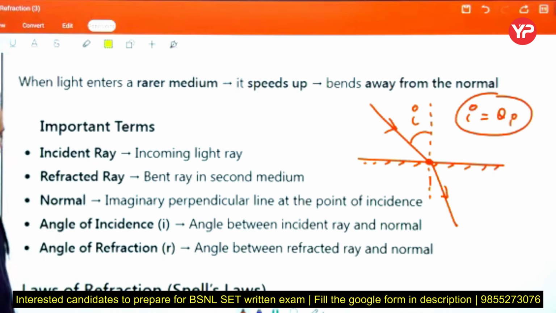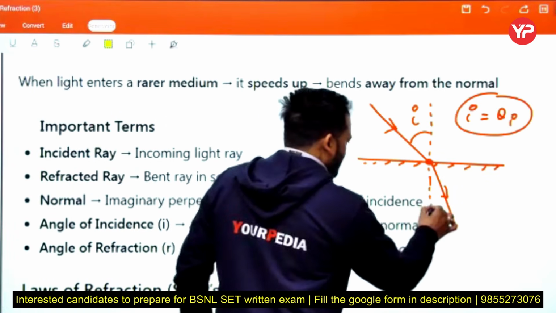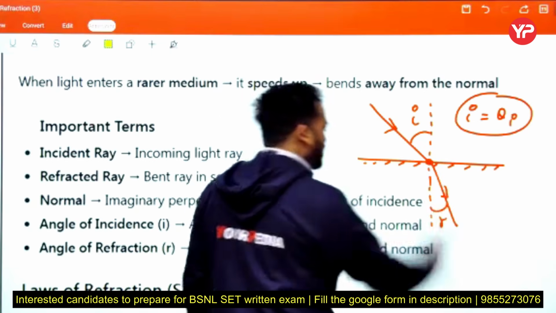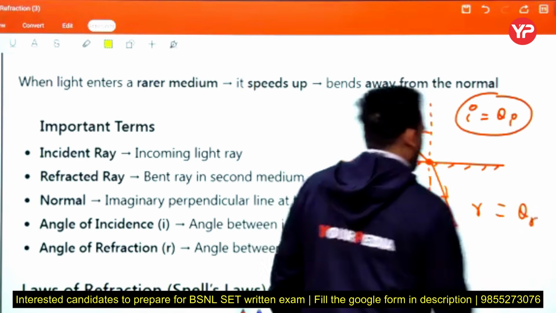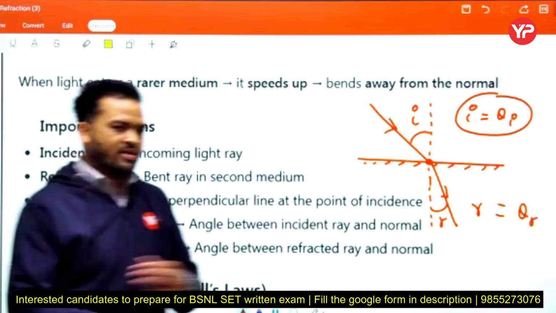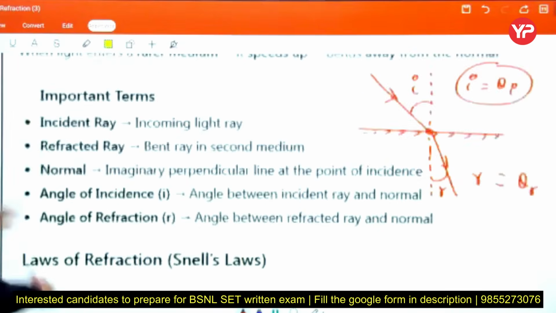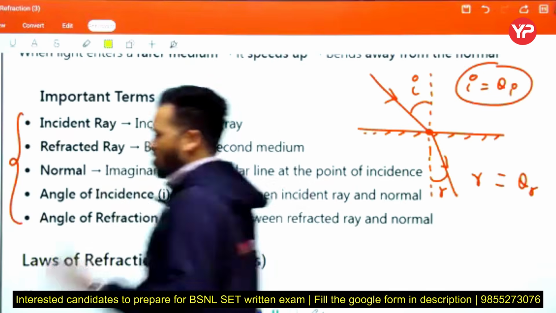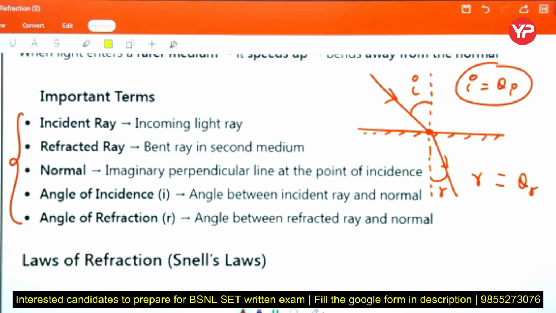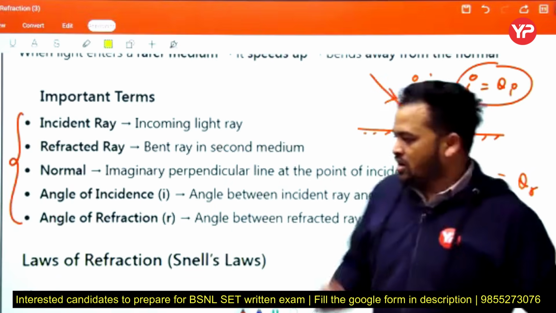Next, angle of refraction, that is small r, angle between the refracted ray and the normal. This is the normal, this is the refracted ray, this is the angle of refraction. R is also written as theta r. Okay, this symbol we also use in our next course. Next. Now beta, this incident ray, refracted ray, normal, angle of incidence, angle of refraction, these all are clear or not? Okay, if any student is facing any type of difficulty, then please discuss with me and use the audio feature. Okay, not chat, audio feature use.